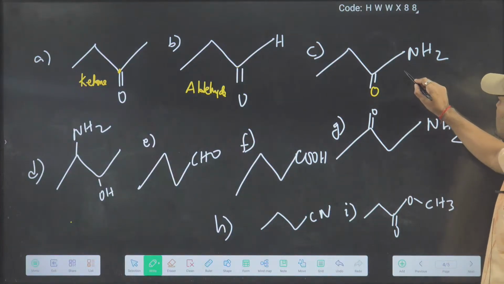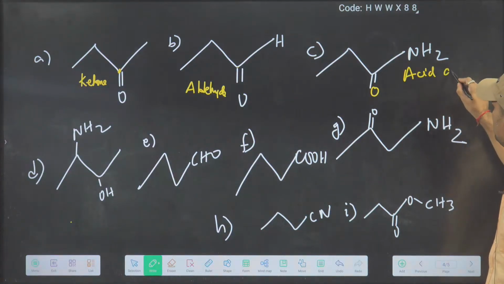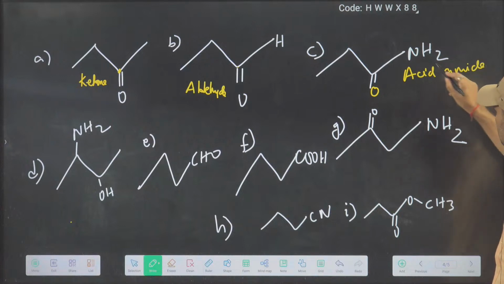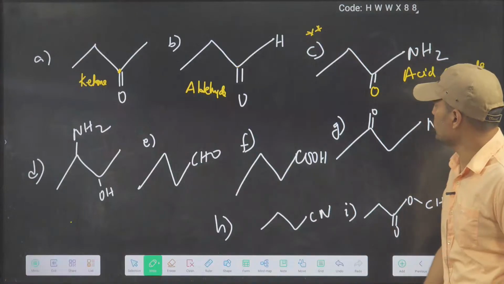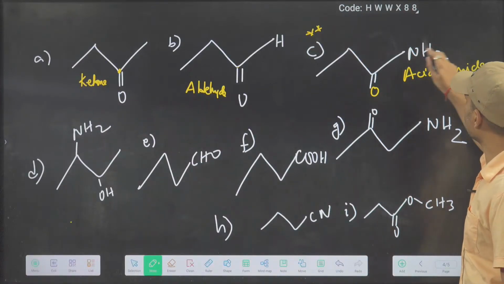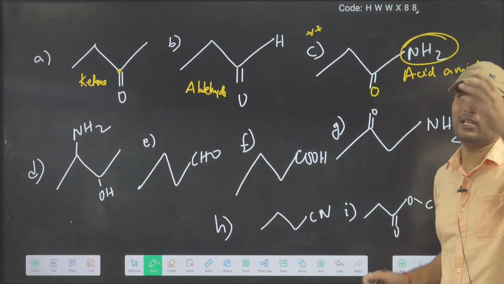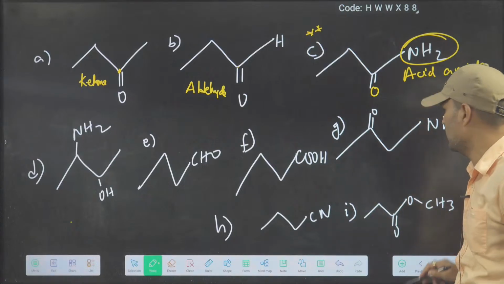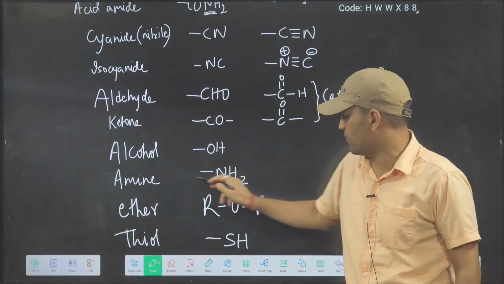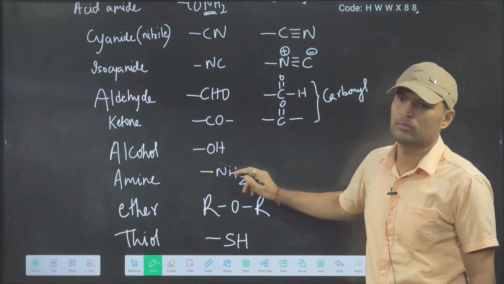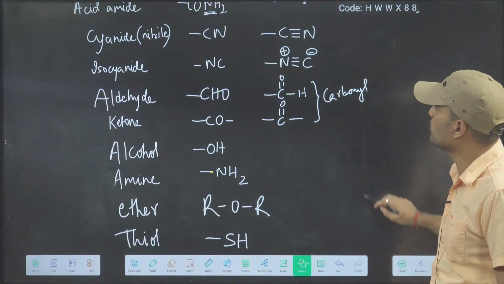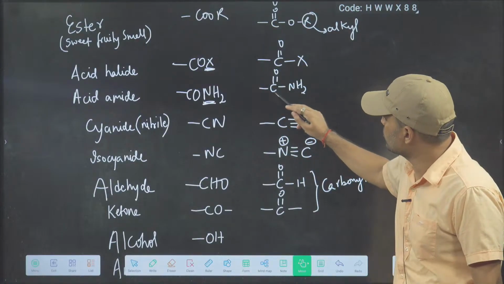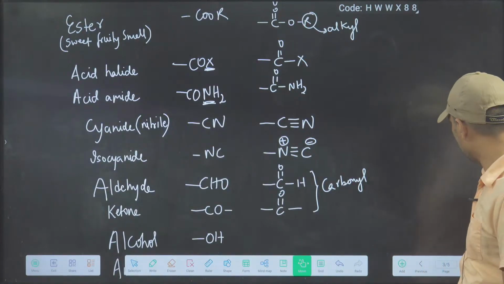ये बताओ ये. So this is acid amide. See, many people do mistake here. Very important. They start saying, sir, amine, NH2 amine, you have told only. Arey, only NH2 is there. I have also told you this CONH2. So be careful.